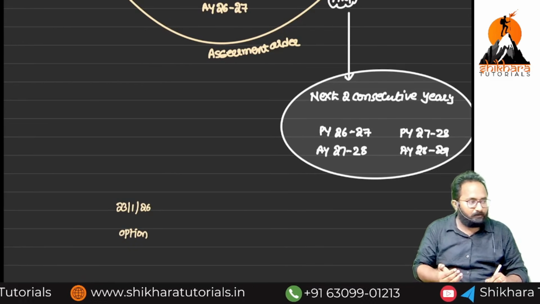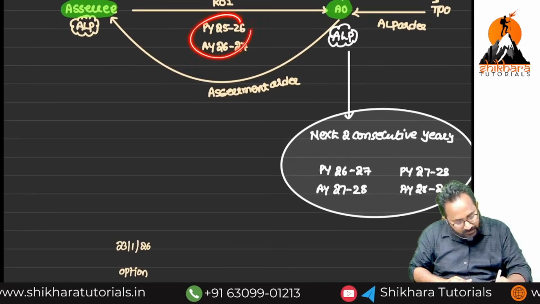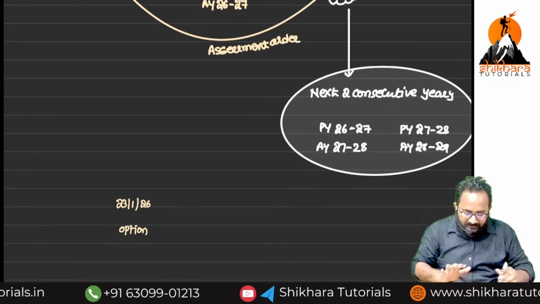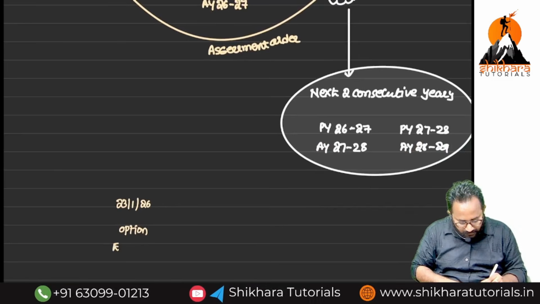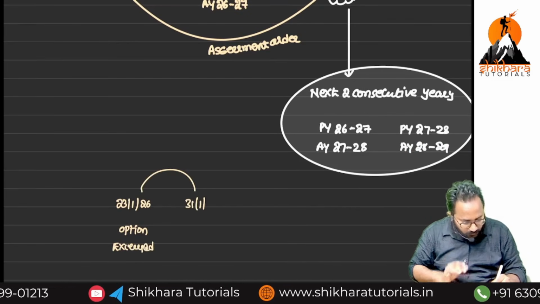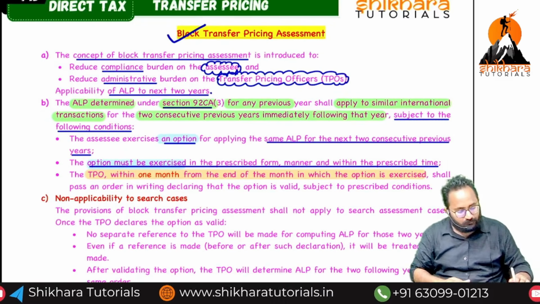I am exercising the option means I want the block transfer pricing assessment. Whatever you identified here, I want to take for the next 2 years. Who is asking? The SSC, in the prescribed form. Option exercised. Now tell me the month ending, that is 31st/1/2026, within 1 month, what is required to happen?